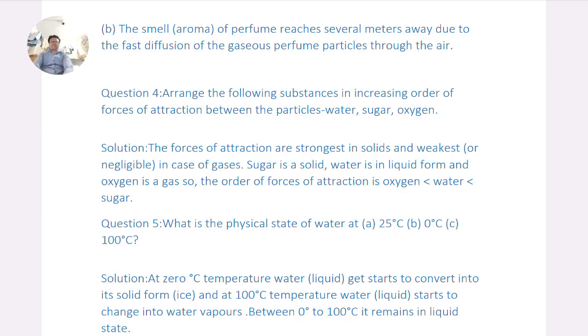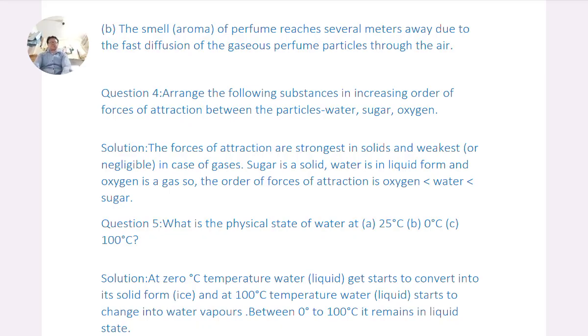Question 5. What is the physical state of water at A. 25 degrees centigrade, B. 0 degrees centigrade, C. 100 degrees centigrade? Solution. At 0 degrees centigrade, liquid water starts to convert into its solid form, ice, and at 100 degrees centigrade, liquid water starts to change into water vapor.